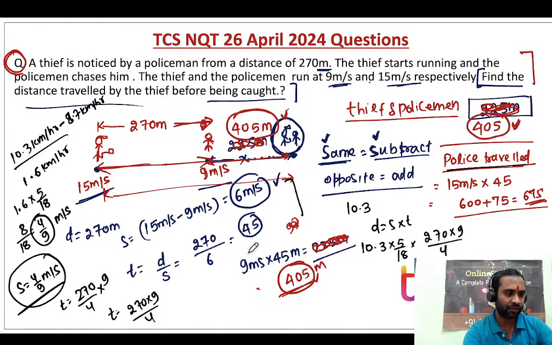If you have a calculator, you can solve it. That's all. It is similar only, there is no problem at all. If you have understood this, then you can easily do this. So 10.3 into 5 into 270 into 9, divided by 72. So it was 1738 meters. You have to see in what unit your options were given, meter per second or kilometer per hour.